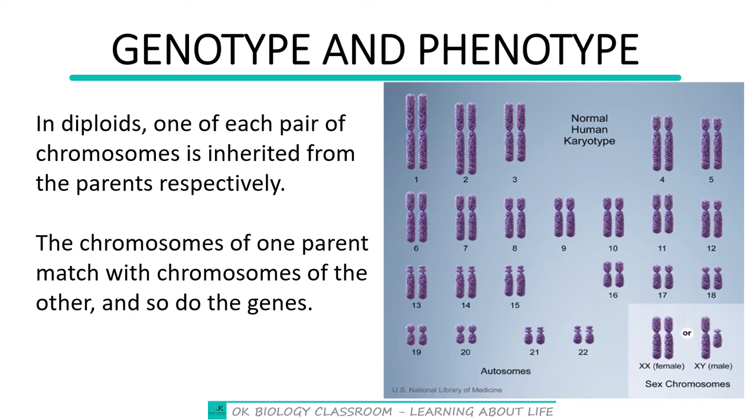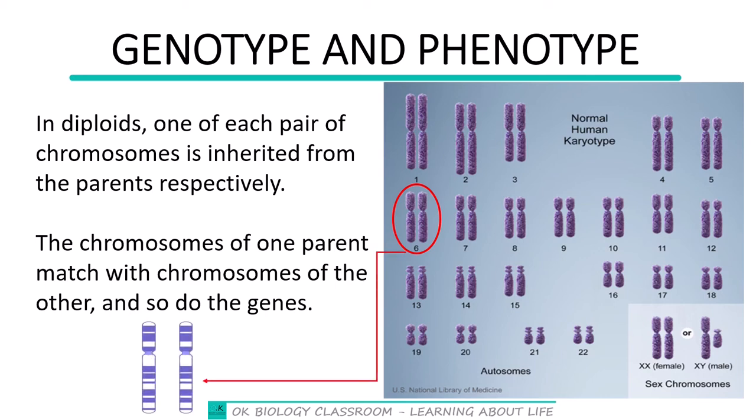Well, let us look at the image again, and this time let us consider the sixth pair. So this one, I'm going to expand it, and you're going to find them illustrated this way. This chromosome was inherited from one of the parents, and this one was also inherited from the other parent. So assuming this one came from the father, so this was the chromosome chosen from the father in the sperm cell, and this one was chosen from the mother in the egg.